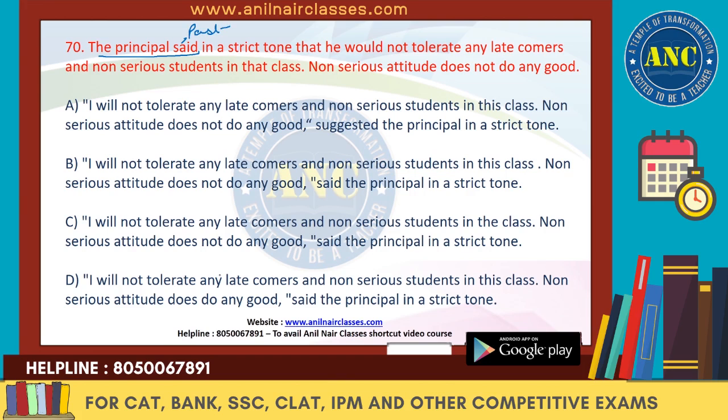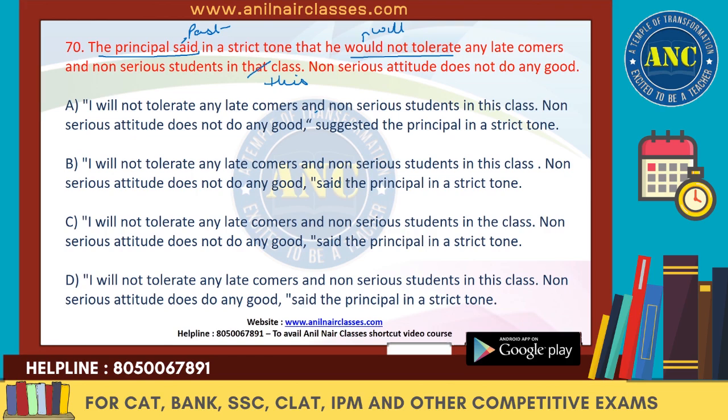Now if you look at the reported speech, everything else is also in the past: he would not tolerate. When we change it to direct, "would" will change to "will not tolerate any latecomers and non-serious students," and "that" will change to "this class." Now have a look at the answer choices.